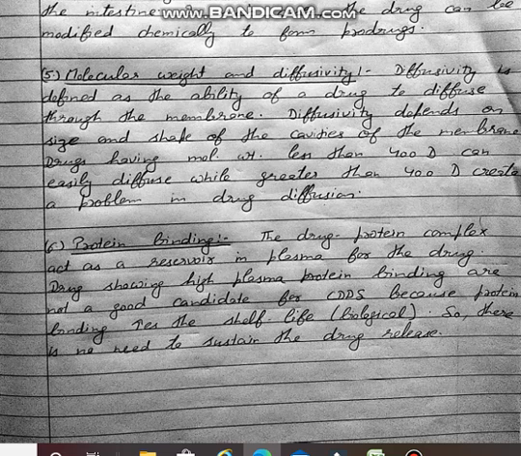Sixth is protein binding. The drug protein complex acts as a reservoir in plasma for the drug. Drugs showing high plasma protein binding are not good candidates for CDDS because protein binding increases the half-life, and if its half-life has been increased, then what is the need of CDDS system? So for making CDDS system, we have to choose a drug that forms less complex with the protein. This was all about the physicochemical property of a drug for making it in a CDDS system.